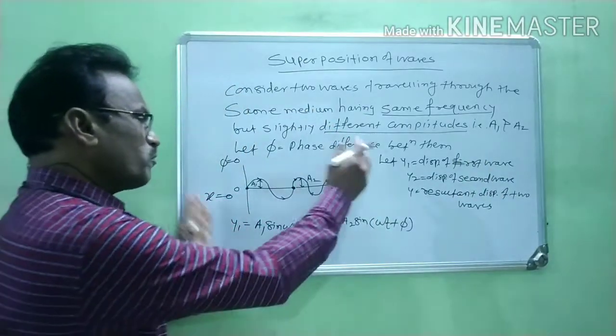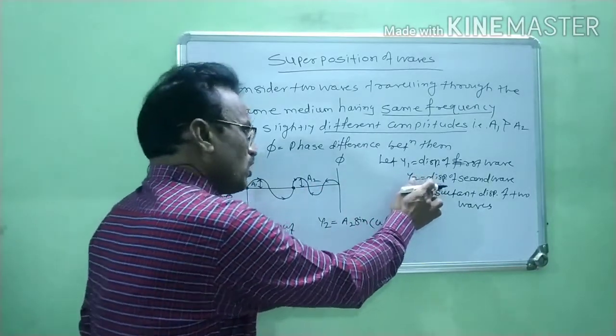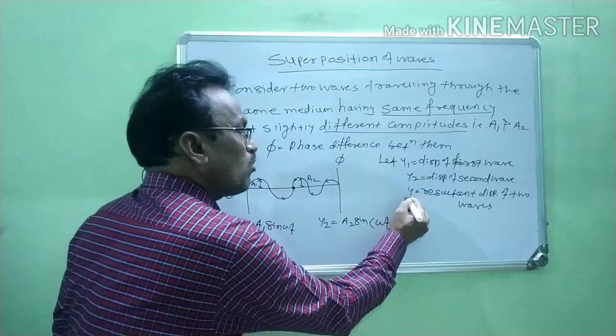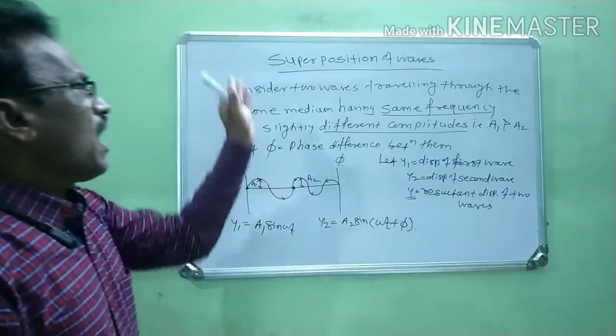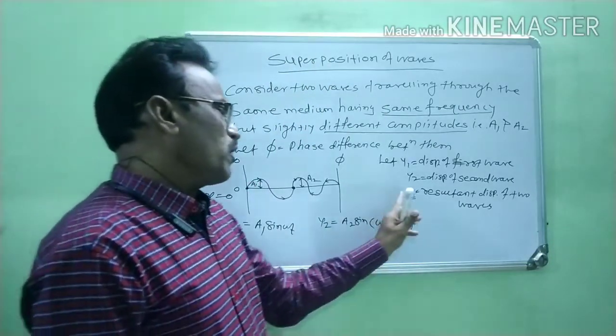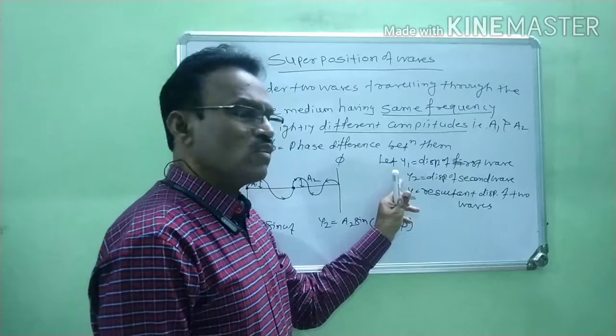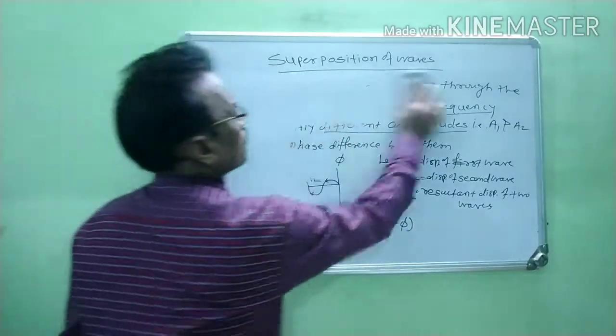Right. Now the displacement due to first wave is y1, it is known to you. Displacement for the second wave is known to you. Now we have to find out the value of y. Now we know that according to the principle of superposition of waves, the resultant displacement y is always equal to y1 plus y2. It is y1 plus y2. Now we write here.